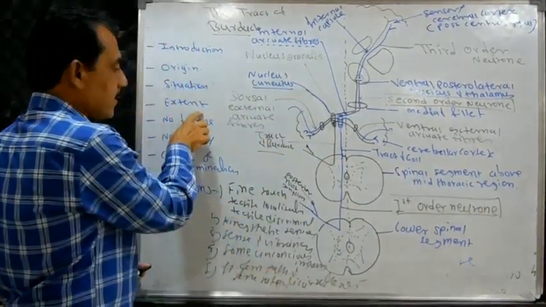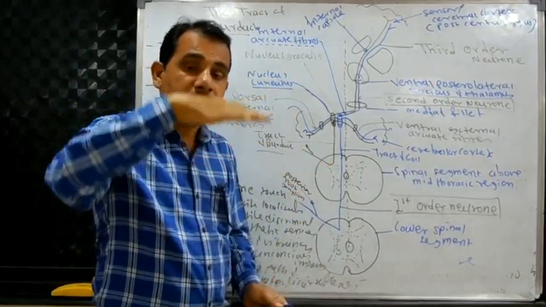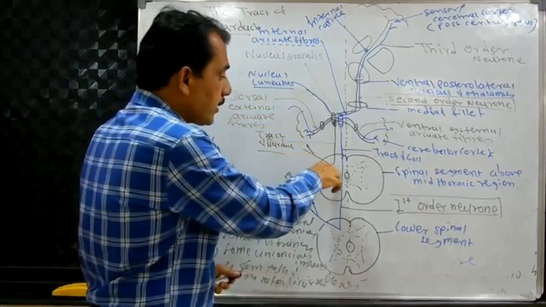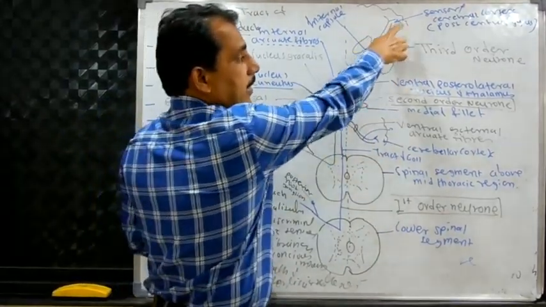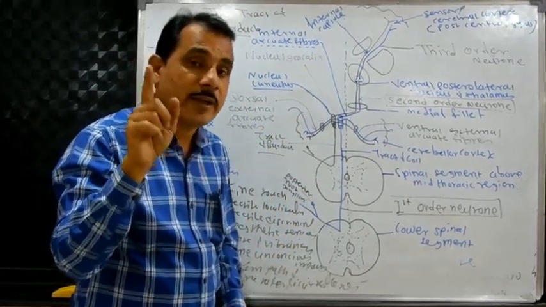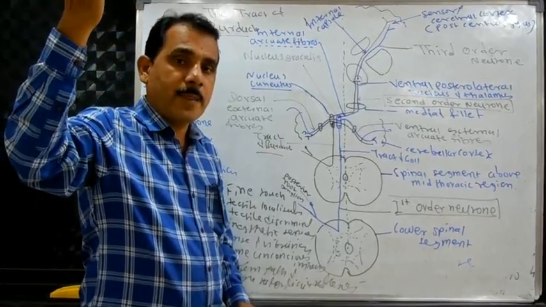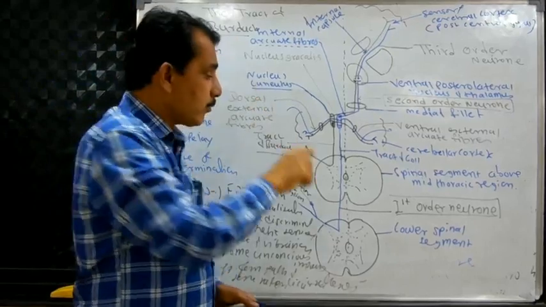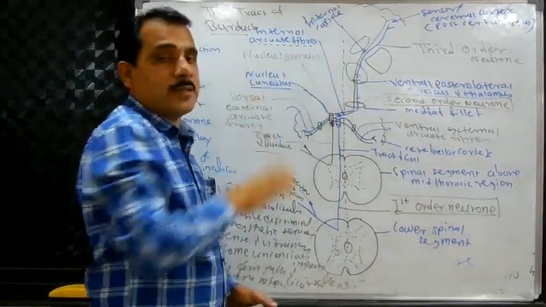Then it extends from the mid-thoracic region of the spinal cord up to the cerebral cortex. Here it differs from the tract of Gall. Tract of Gall extended from where? The last segment of the spinal cord. But this is not. It is from the mid-thoracic segment of the spinal cord till the cerebral cortex.